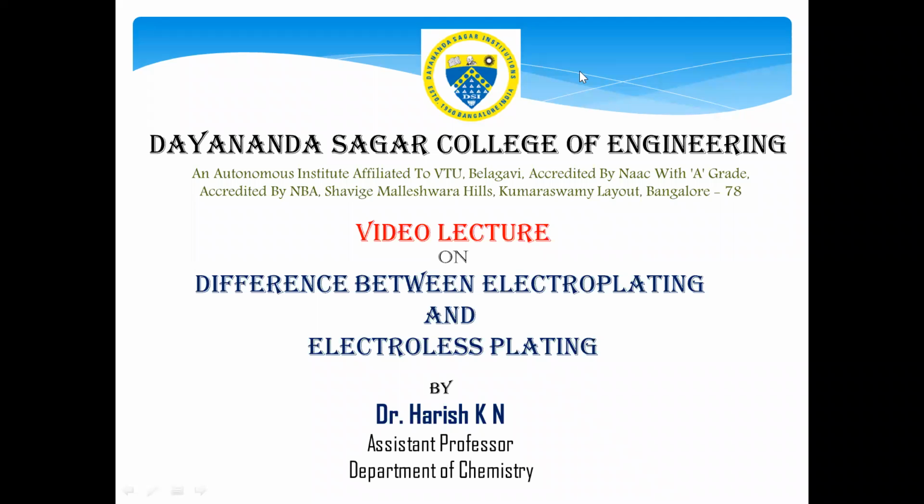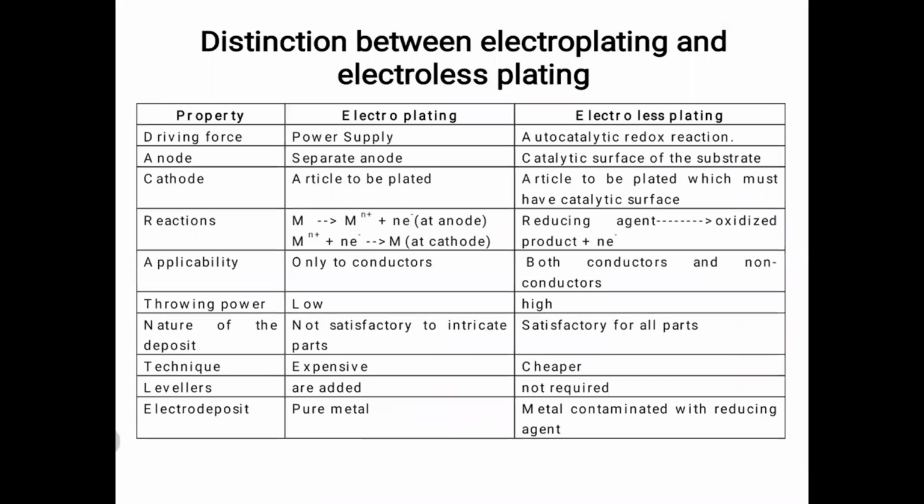So, welcome to the lecture on the difference between electroplating and electroless plating. Before going to the difference, first we'll understand what electroplating and electroless plating are. Electroplating is coating a layer of metal over the base object in the presence of electricity. Whereas electroless plating is coating a layer of metal over the base object in the absence of electricity. Reducing agents are used in electroless plating.